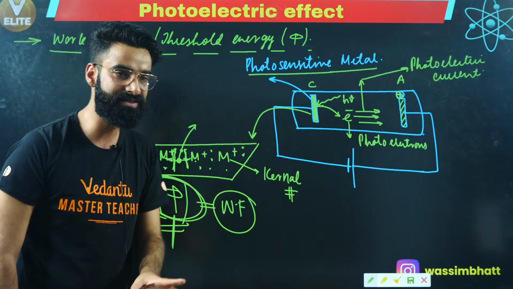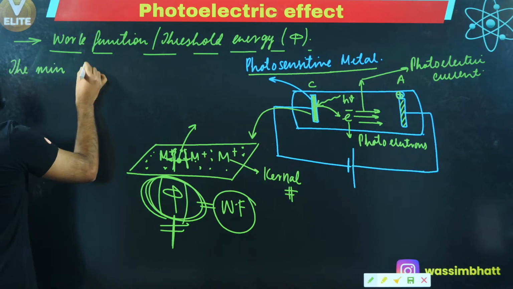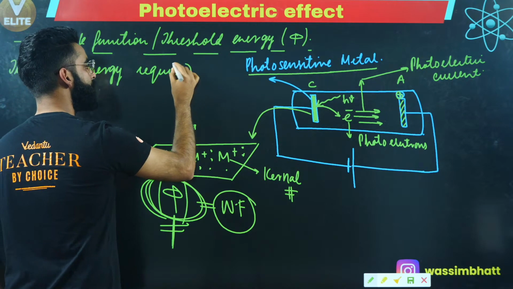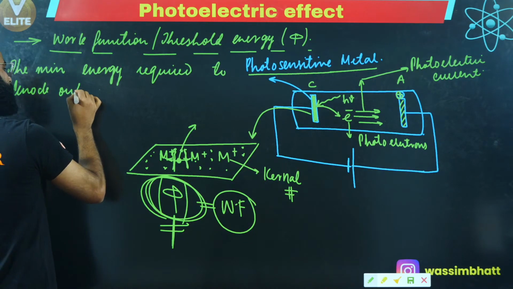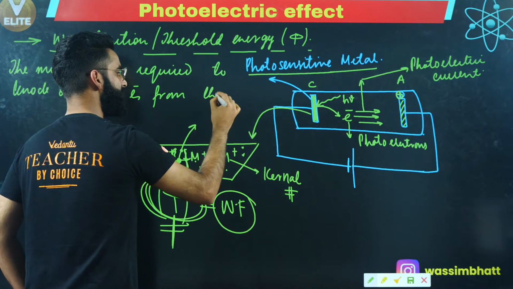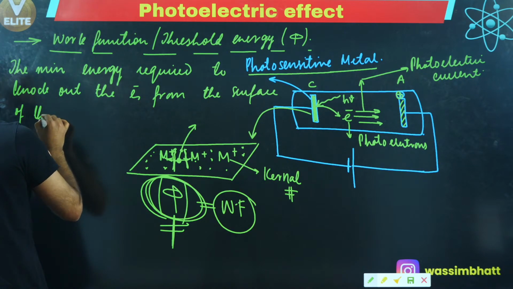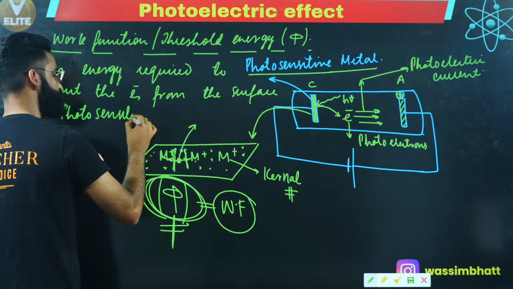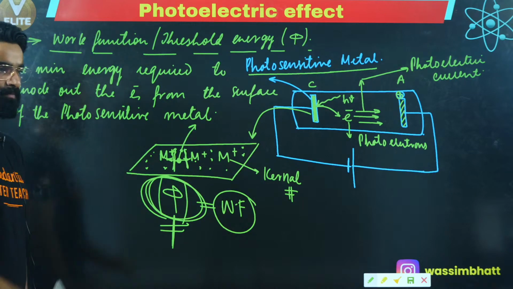Remember the first thing, the minimum amount of energy. I'm writing the definition. The minimum energy which is required to knock out the electrons from the surface of the photosensitive metal is what I call the work function of the metal.